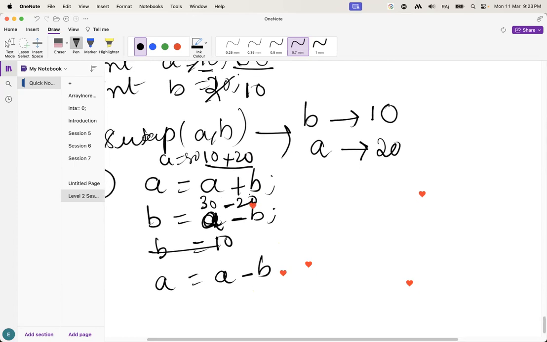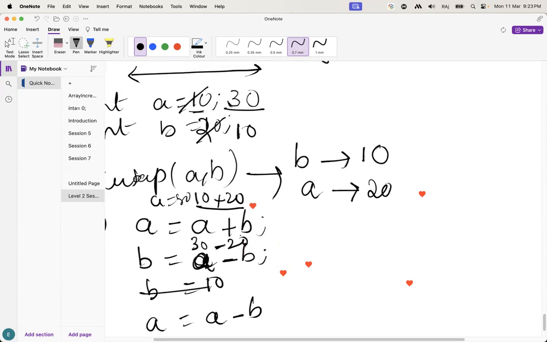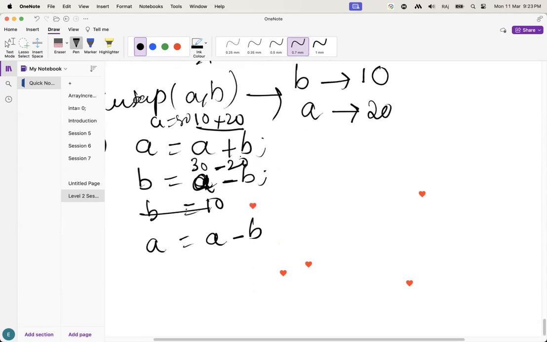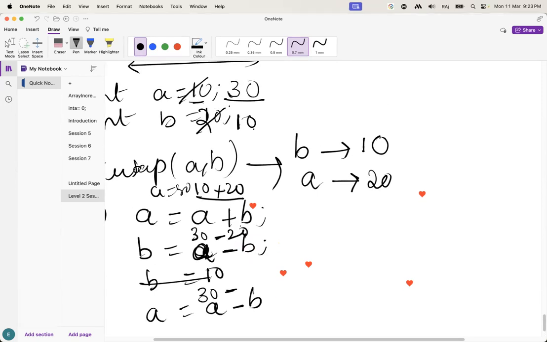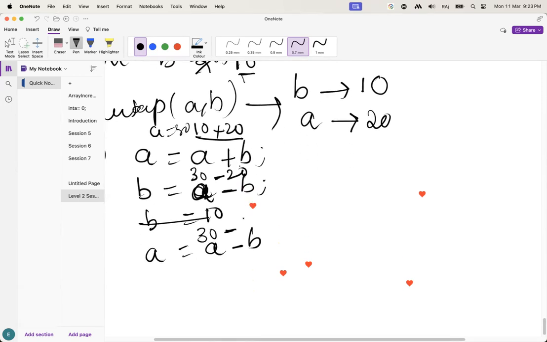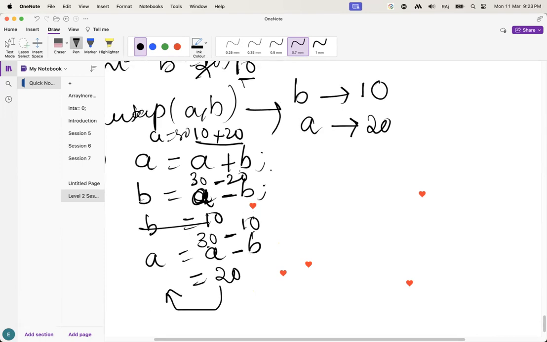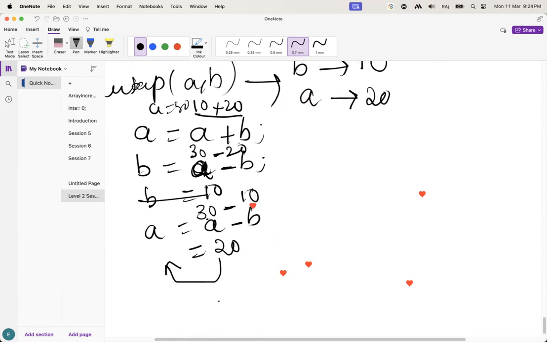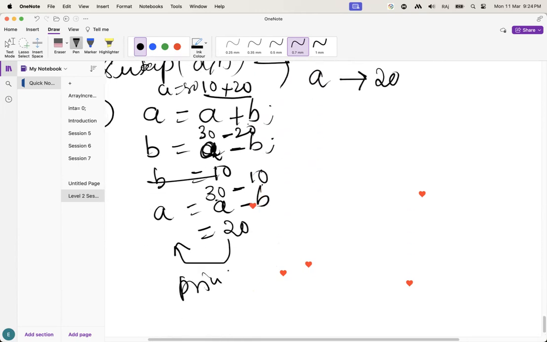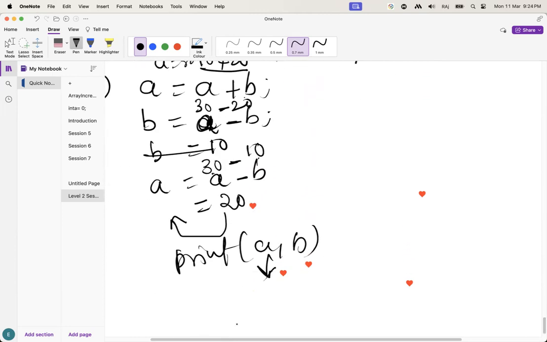What is the A value here? What is the last updated value? A value is 30. 30 minus what is the B last updated value? 10. So what will happen? 30 minus 10 which will be 20. So A is going to be 20. After this operation, if you print A and B, what will print there? A is going to print 20, B is going to print 10.